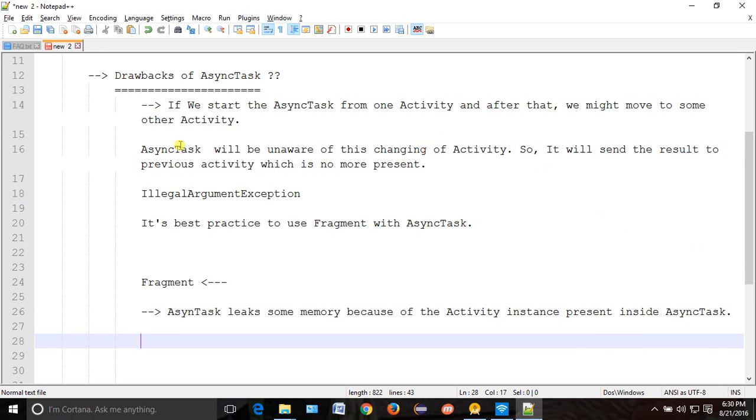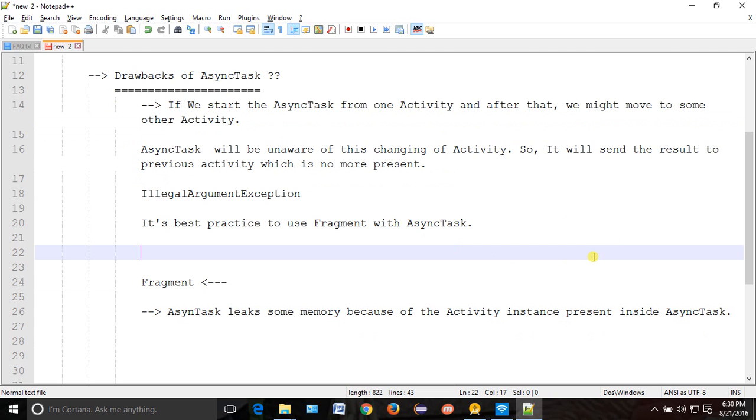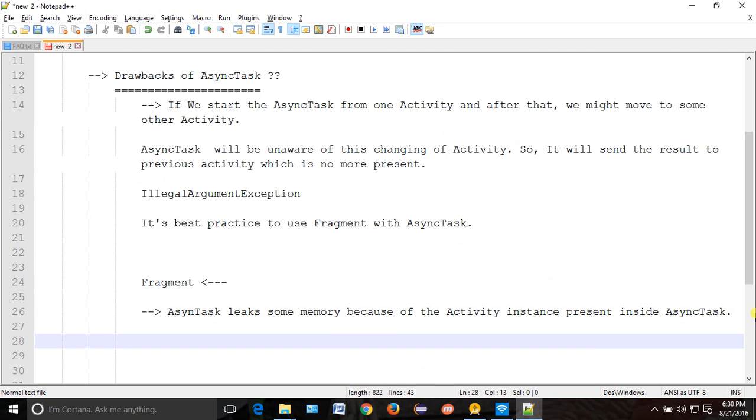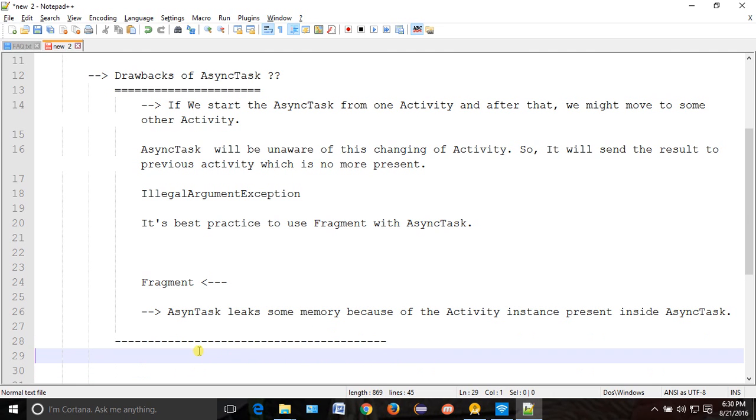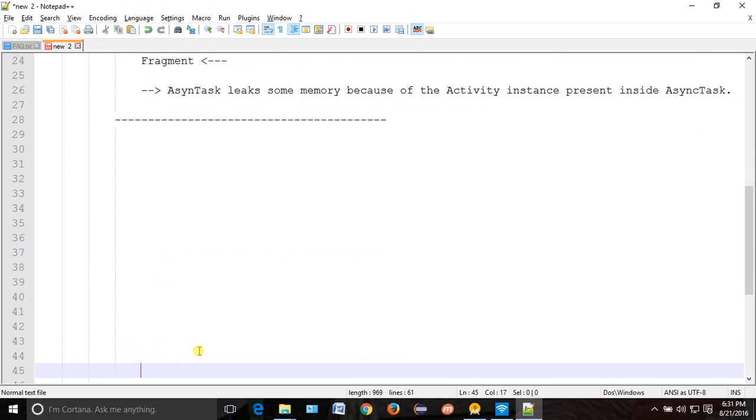Okay, so these are the two drawbacks of async task. Now how to avoid these drawbacks? One way, which I told, is that we should use fragment, the one which we talked about. The other way to avoid this drawback, try to understand.